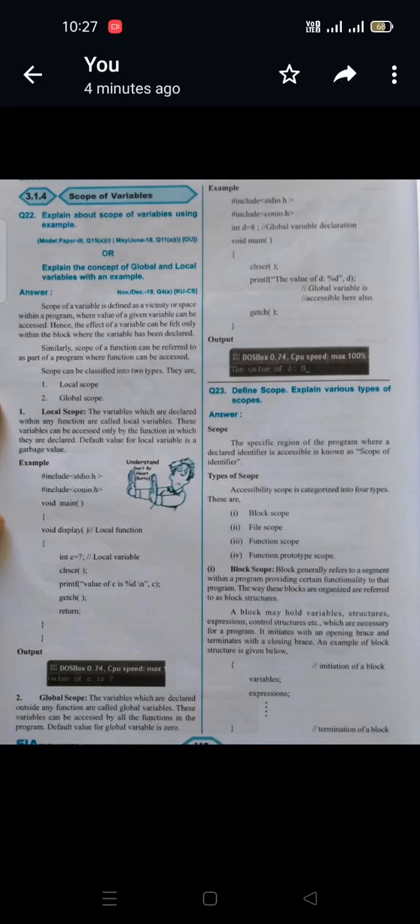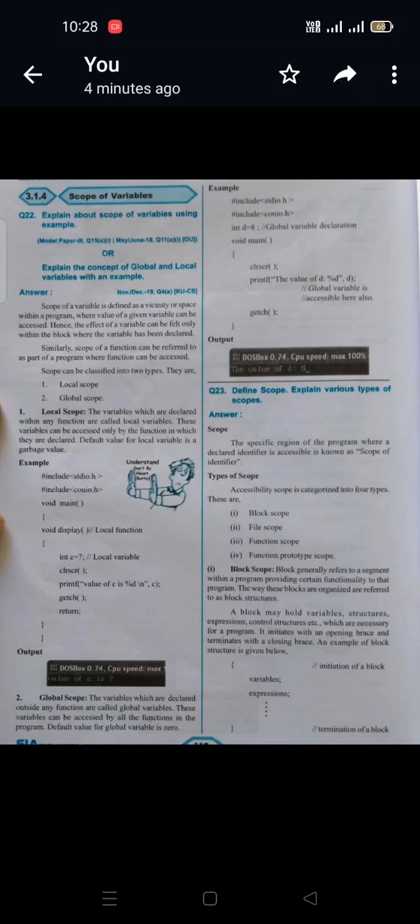Block scope: when we learned about functions, we learned about blocks, right? Open brace and close brace, that is a block of statements. If any variable is declared within this block, these are organized or referred to as block structure. This block may hold variables, structures, expressions, control structures, etc. In a block we will see variables, any structure of the program, control structures, expressions, everything.